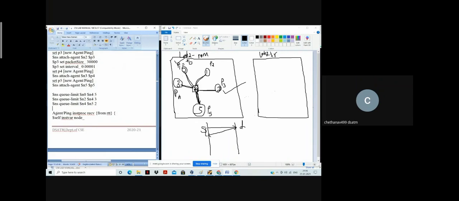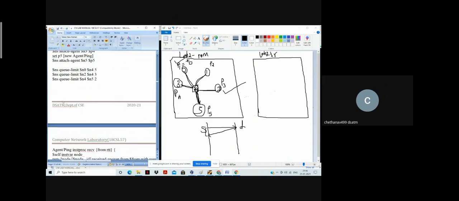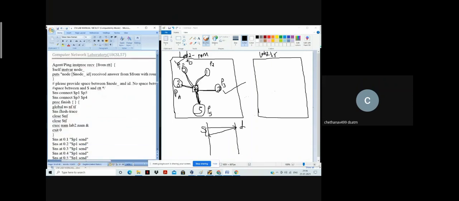Then the important thing, the procedure is available here. Without this procedure, your ping application will never work. So let me take you there. This is where I call the procedure, the round trip time procedure. Here, as I said, we are going to use the ping tool, which will send the packet to my destination node. It will receive the reply from the destination node within some RTT. That information is available in this particular command.